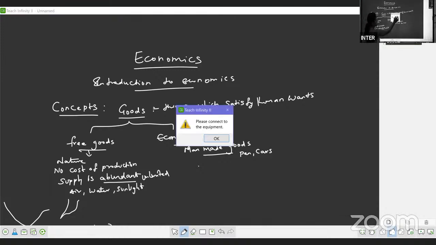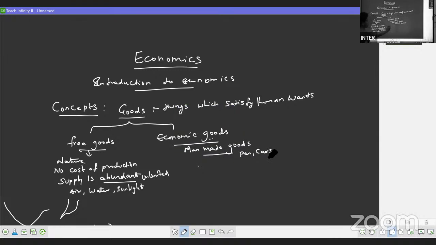So when we are differentiating between free goods and economic goods, free goods are given by nature. Economic goods are man-made goods. There is no cost of production for free goods. There will be cost of production for economic goods.